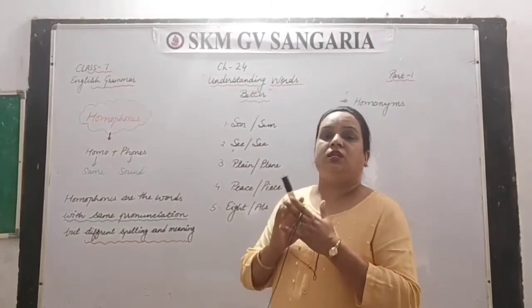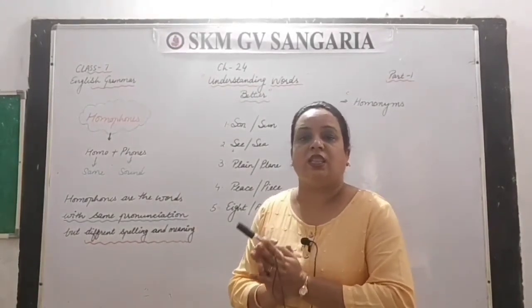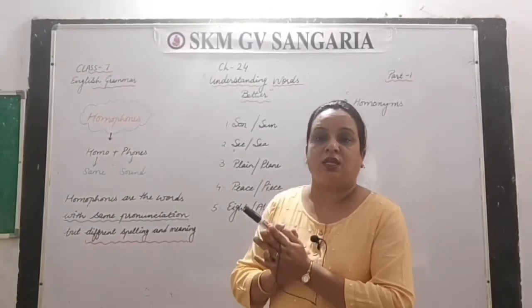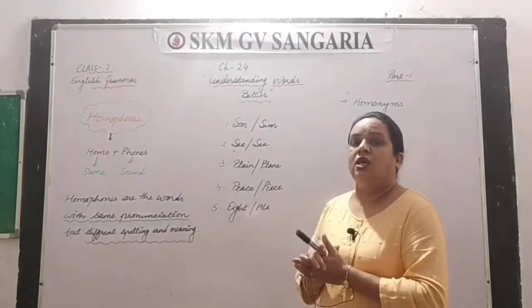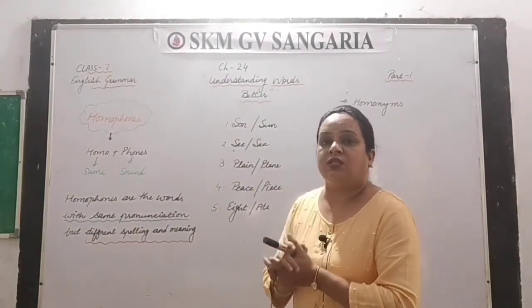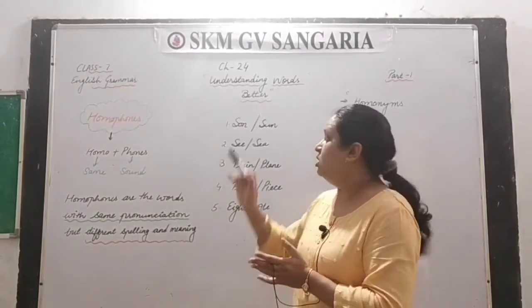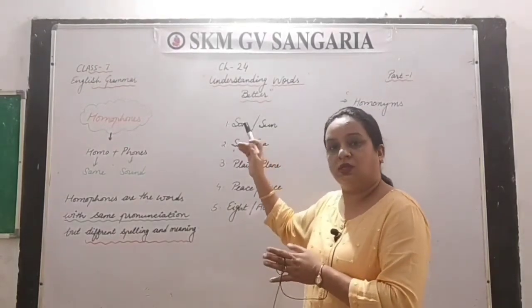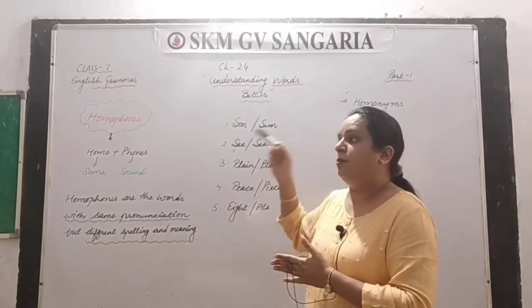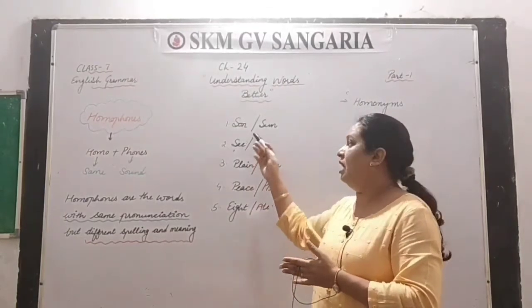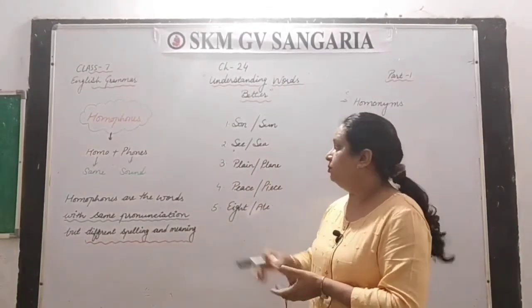The sun rises in the east. Second example: the sun shines brightly. So here, what is the difference? The pronunciation is the same, but while writing and speaking, we have to take care of this.